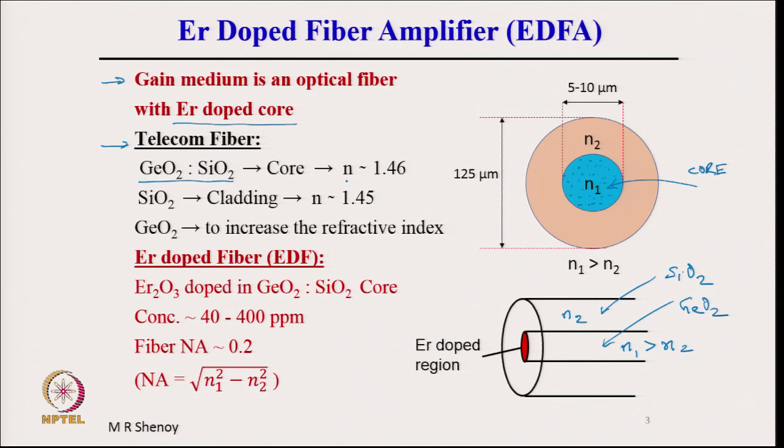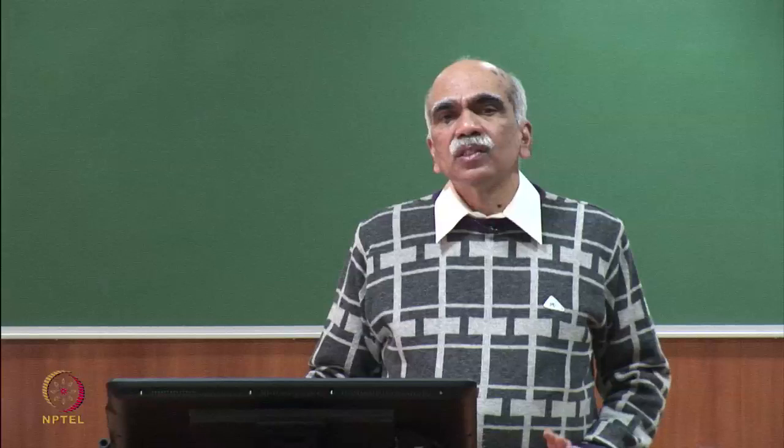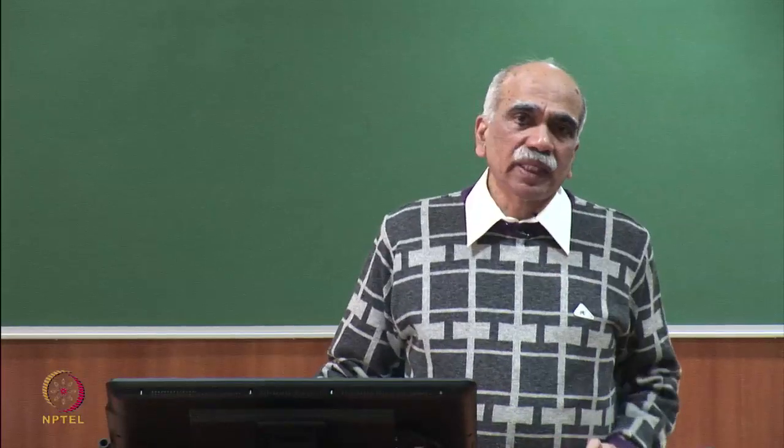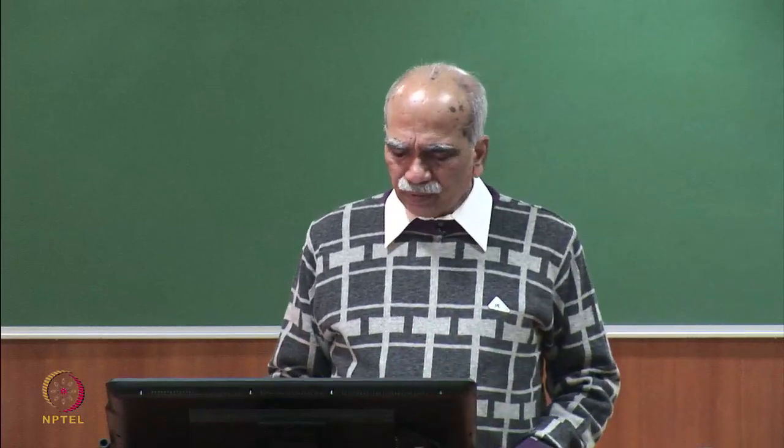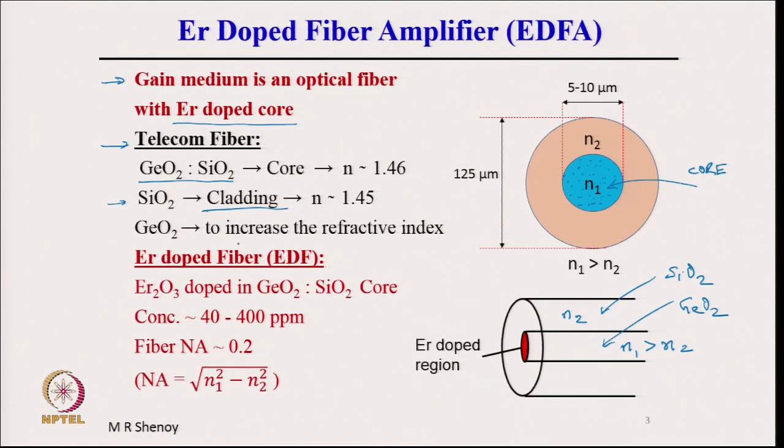And therefore, the core is germanium doped silica. Typically, the refractive index is of the order of 1.46, it depends on the wavelength of operation, and the cladding is pure silica, refractive index about 1.45. The numbers are shown to indicate that of course, the core is of a higher refractive index, but the refractive index difference is very small. There are various reasons for having a small refractive index difference between the core and cladding, and we will not go into that aspect of fiber optics. Now, germanium oxide is used to increase the refractive index.